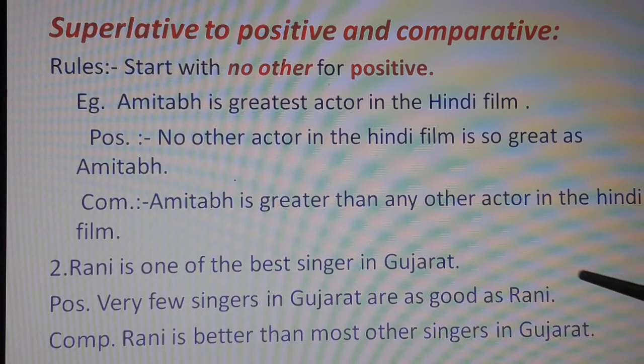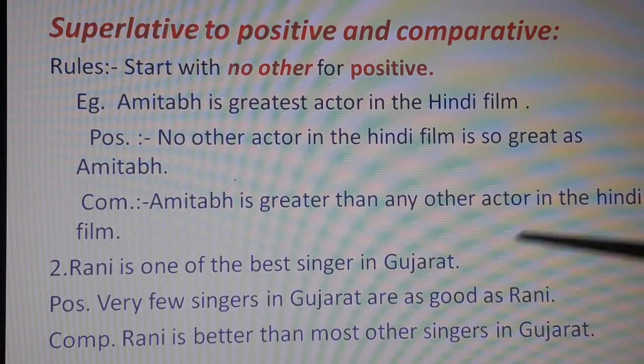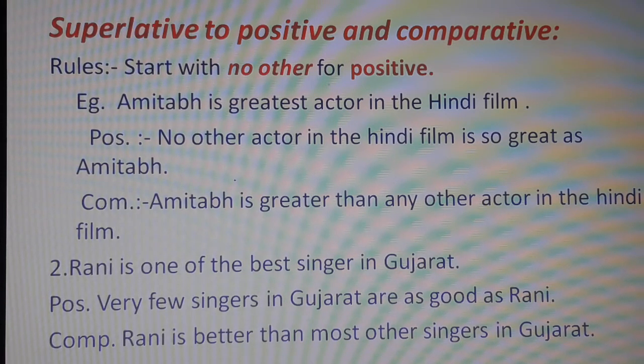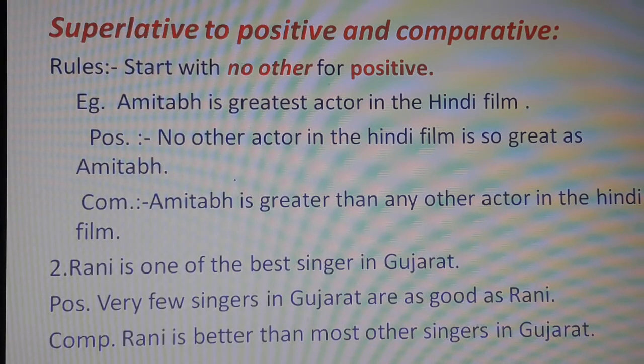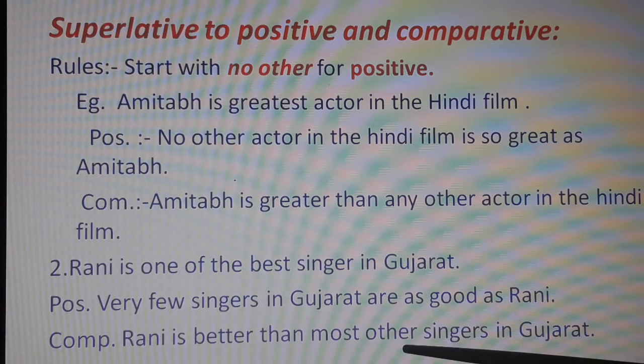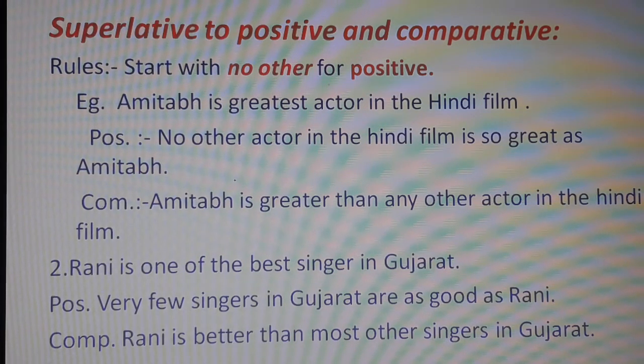Second example, Rani is one of the best singers in Gujarat. When we say one of the best, that means there are some more better singers, or not best, but then there are other singers who are singing like Rani. So here positive would be, very few singers in Gujarat are as good as Rani. That is, there are some. Okay, very few. And the comparative would be, Rani is better than most other singers in Gujarat. So very few singers, most other singers, and she is one of the best.